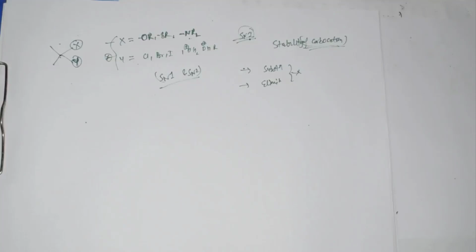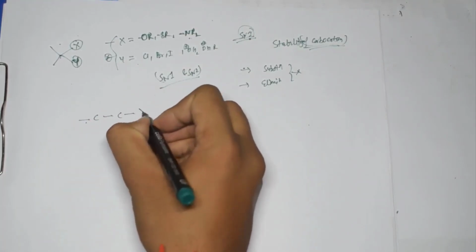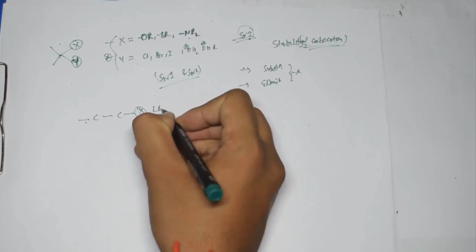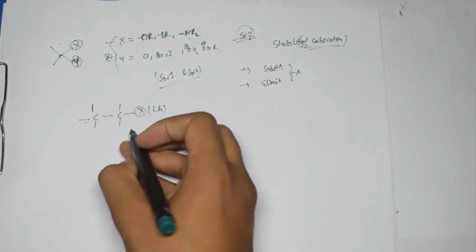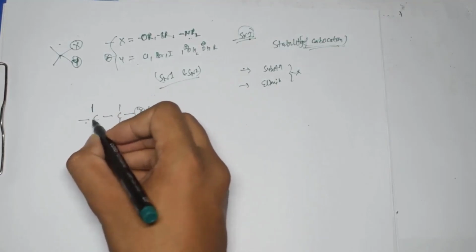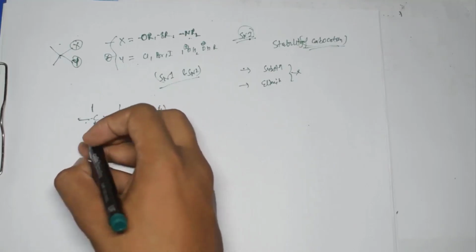If I talk about substitution and elimination in any reaction, this totally depends on what we have chosen as our substrate and what we have chosen as our nucleophile. Because in one substrate, if I say we have two carbons, and this is connected with this leaving group, we have this one, and here we have something like this, and here we have something like this. And if I talk about this one, what is going to happen?